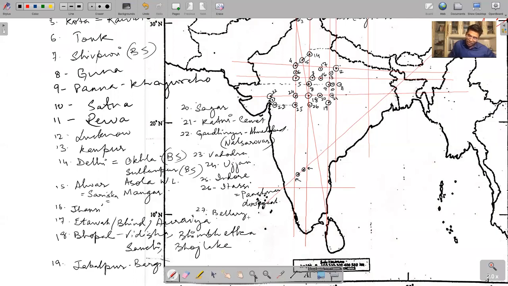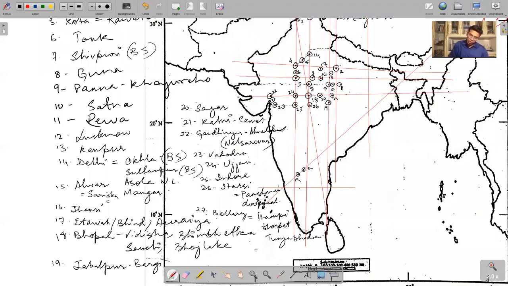And Bellary is also what? Anybody knows? What all can we approximate at Bellary? Hampi. What else? Hospet. Hospet mines, iron ore, Hospet. What else at Bellary? Hampi, Hospet, Tungabhadra Reservoir. Tungabhadra Dam. Yes.